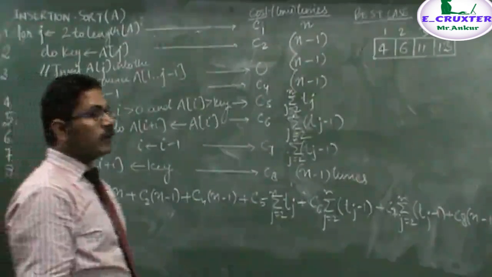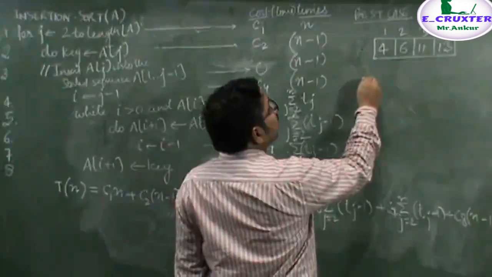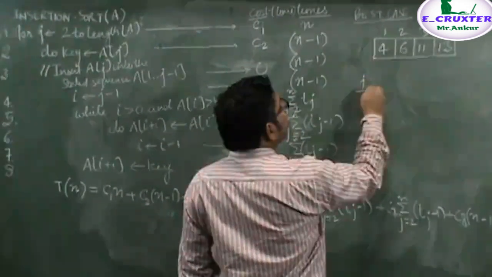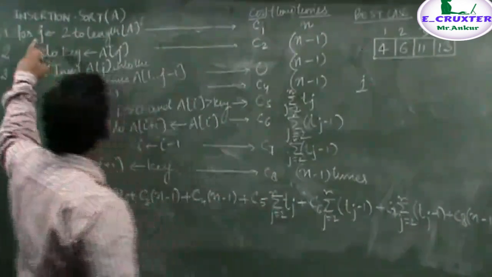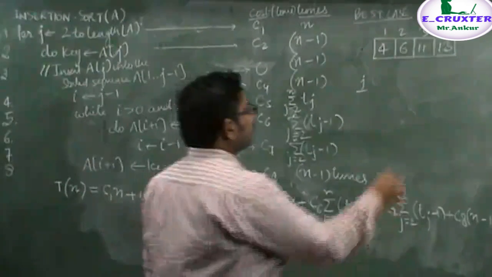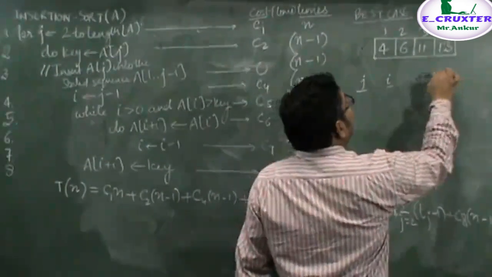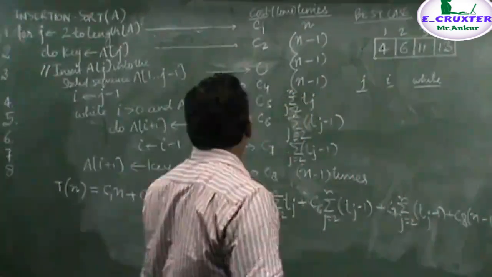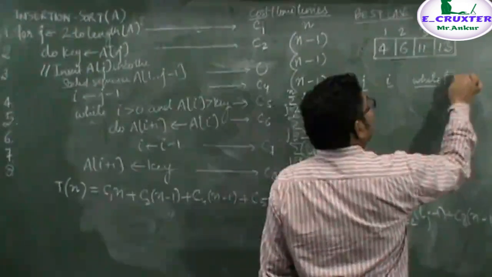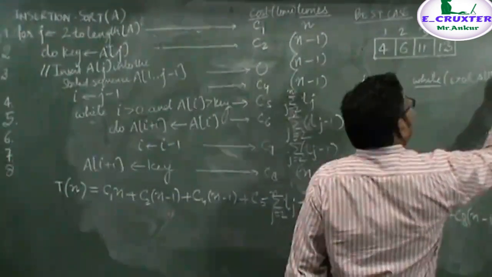To understand this, I am writing it here. Notice that initially we take the value of j, and on the basis of the value of j we take the value of i, and here I am writing how many times the while loop will be executed. The while loop condition is i greater than 0 and A[i] greater than key.